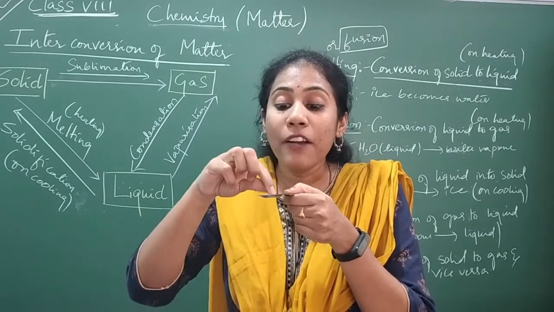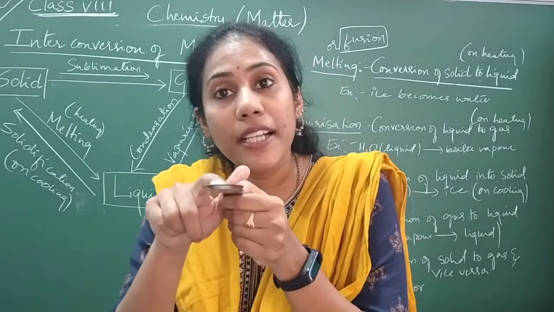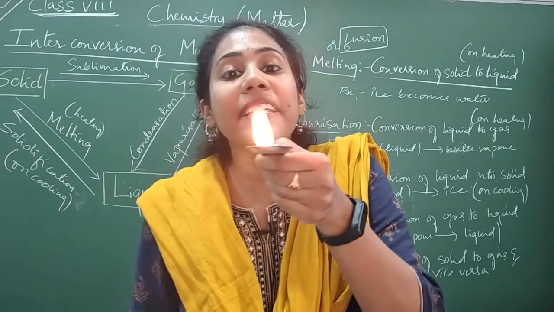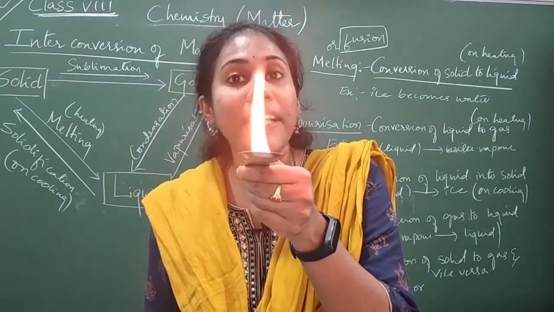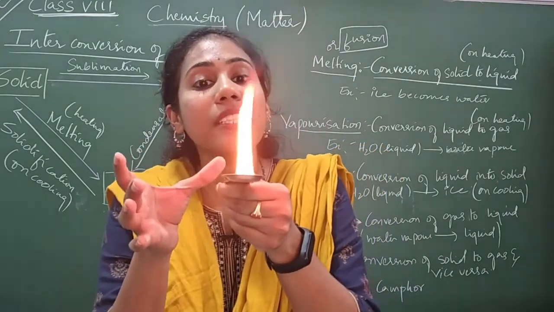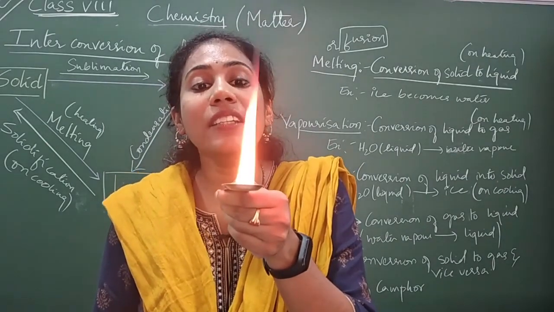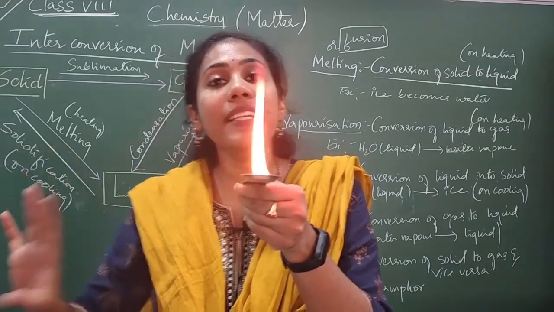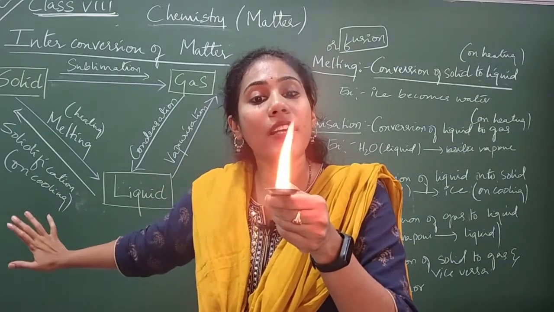Now let us see how it gets converted into gas form. I took a solid and I'm heating it now. See here, I'm heating it, and try to observe. You don't get a liquid in between. Straight away the entire amount is getting converted into gas. The intermediate liquid state is not formed at all.